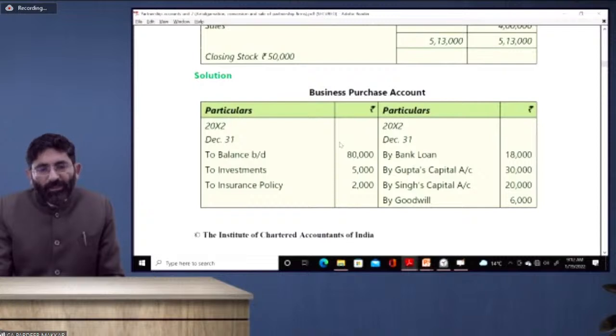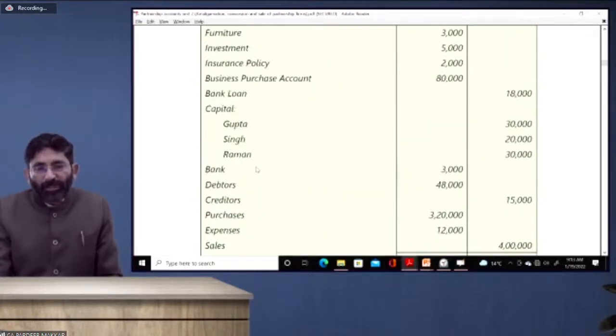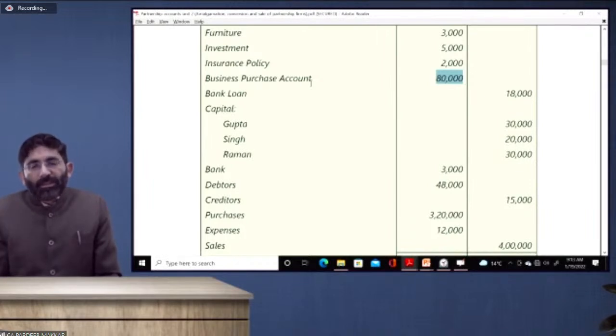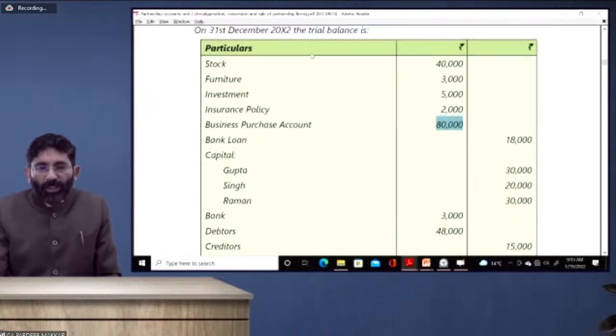He says we have a trial balance on 31st of December. Check the status of the trial balance. For that, 80,000 is paid by him. So whatever 80,000 is paid by him, that will appear as business purchase account in your trial balance. In your trial balance, there is a debit balance of business purchase account, so we will enter it accordingly.